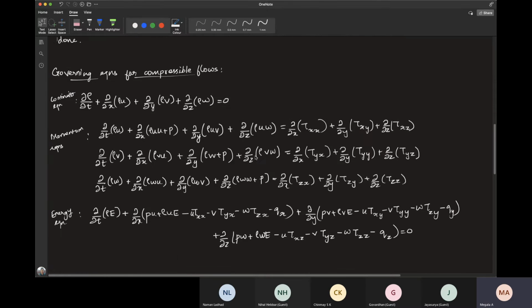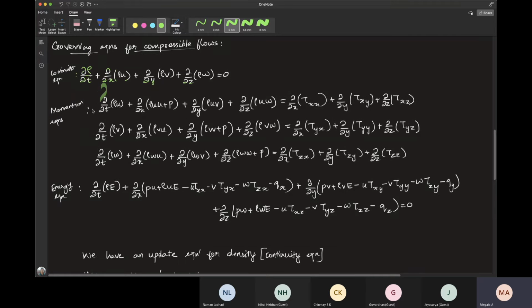Next, going to compressible flows. Here, this is our continuity equation. Since we need to consider variations in density, we cannot take this quantity out, or we cannot neglect this term. So we need to consider this full equation. Next is the momentum equation. This is the full momentum equation in strong conservative form. I've written u, v and w, the equation in all directions.